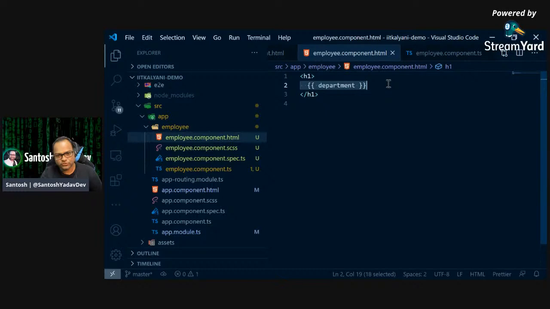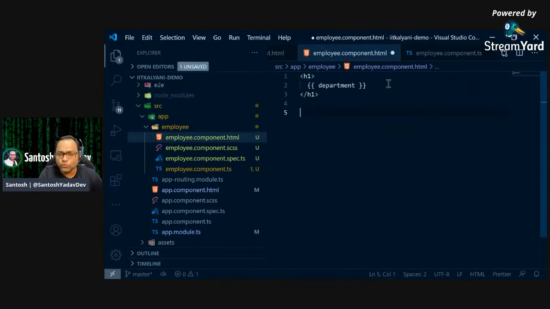So I can just use whatever variable name I have. It works for all the primitive types. For example, I have a string, number, a date. So you can just do double curly brackets and display it. So this syntax is known as interpolation, and there is more.